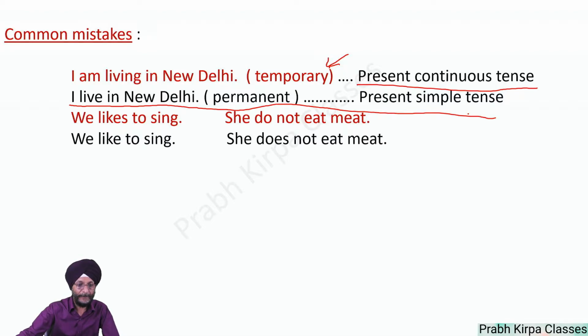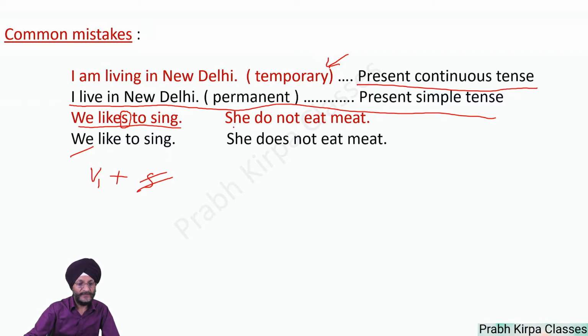We likes to sing. Here you will see that the verb has been added with s, but in the case of first person plural, we have to use only the first form of the verb, and we do not have to add s or es or ies. So the correct one is we like to sing.